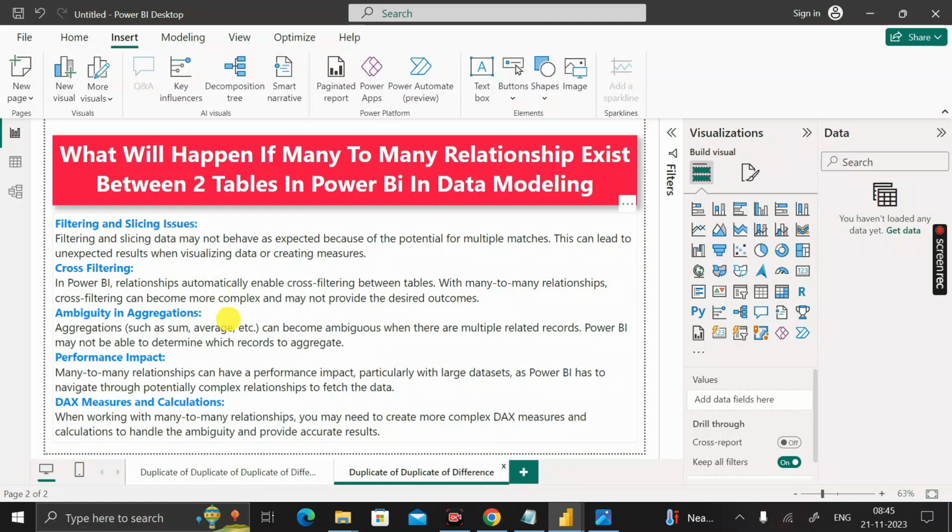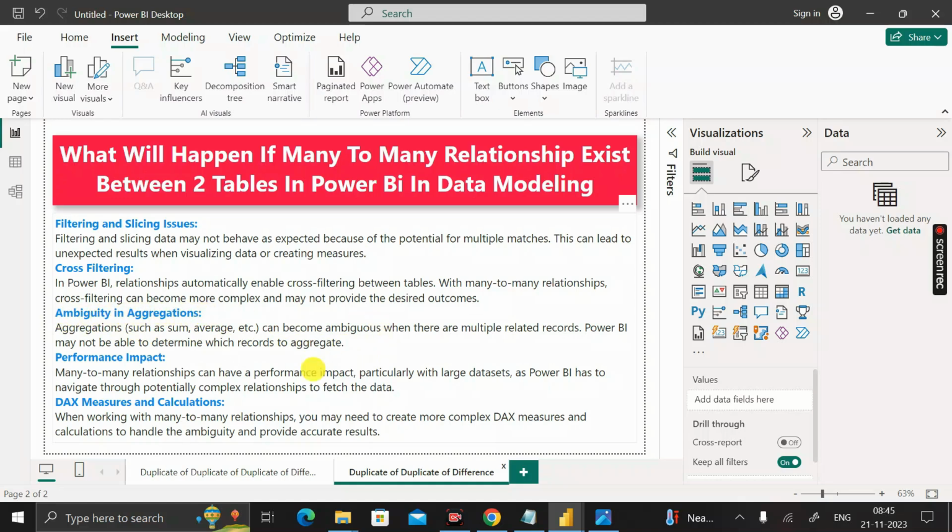Okay? Next is ambiguity in aggregations. So aggregations such as sum, average, etc. can become ambiguous when there are multiple related records. Power BI may not be able to determine which record to aggregate. Okay? Why is this happening? Because we have created a many-to-many relationship between the tables, right? So this is the issue that is called ambiguity in aggregations.